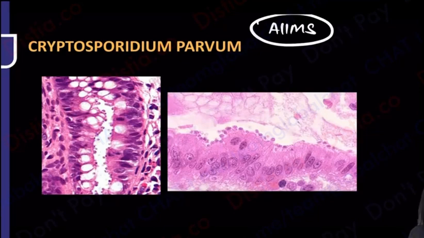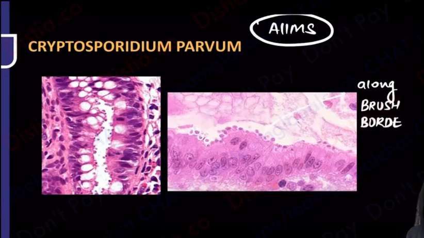Can you see that there is a dot dot dot like structure which is going to be present along the brush border, and now you can correlate all the pathology with the microbiology over here, that yes, this is along the brush border. This same picture came in the AIIMS exam. This is also dot dot dot along the brush border. Very, very important. Now, this was only about Cryptosporidium.